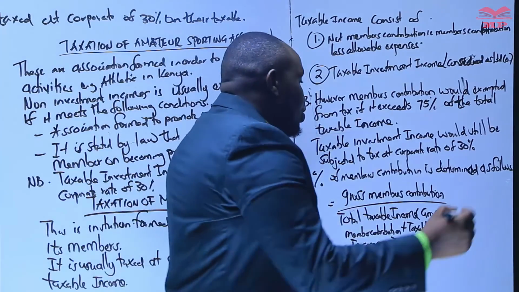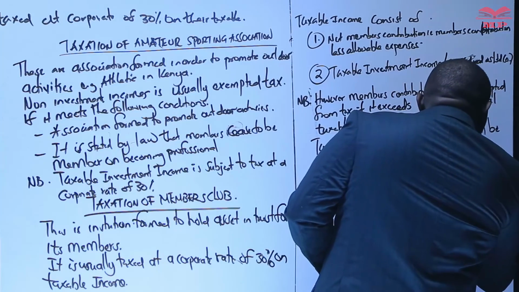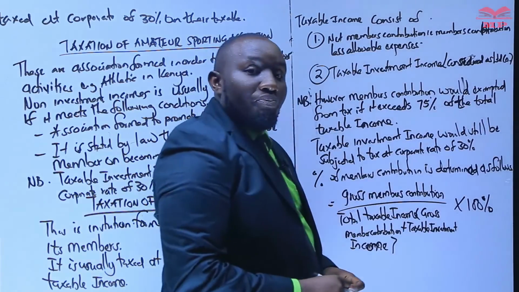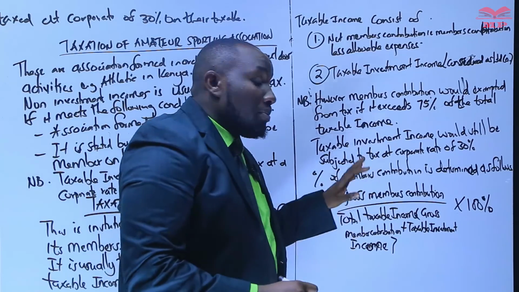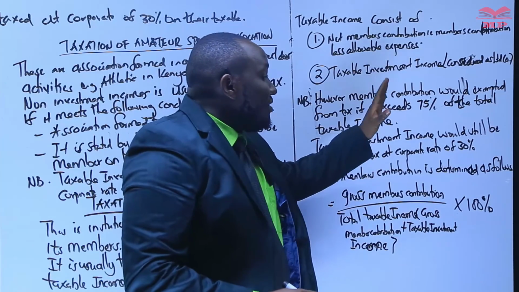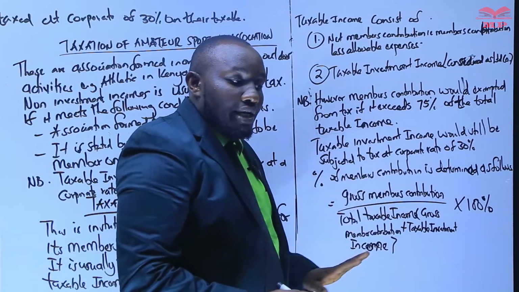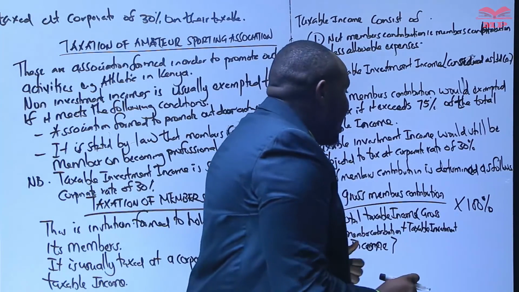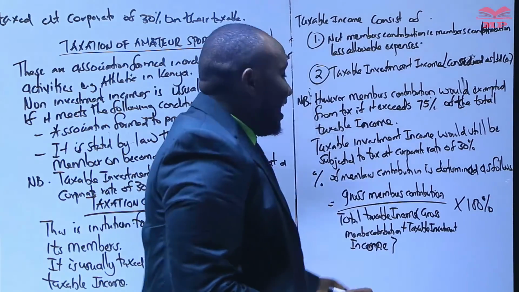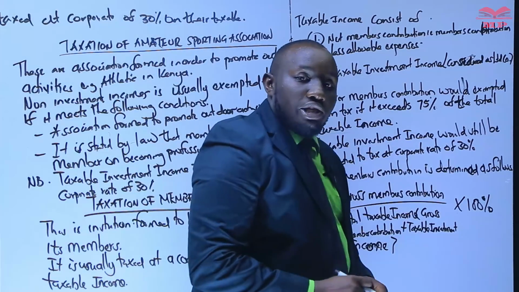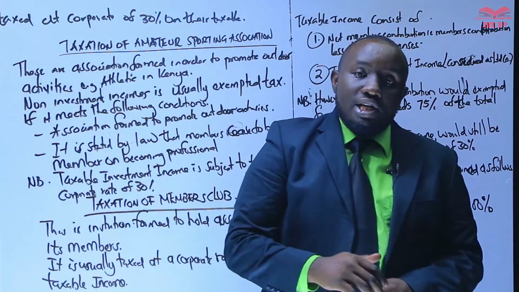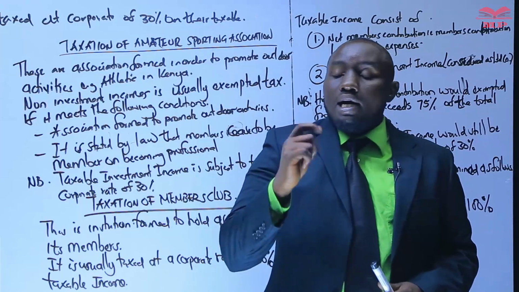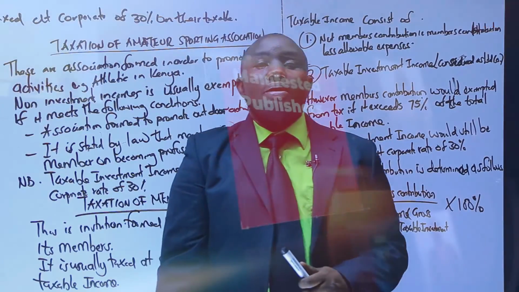Then we multiply that percentage by 100%. So if those gross members' contribution exceed 75%, we don't tax members' contribution. However, for the investment income, we will proceed and tax it at a corporate rate of 30%. That is how we essentially tax members club.